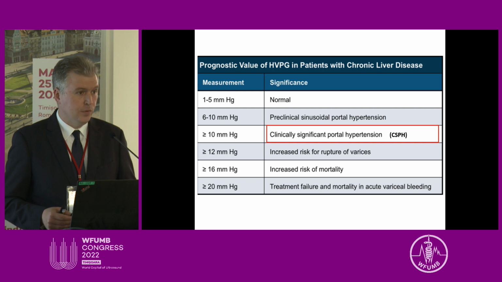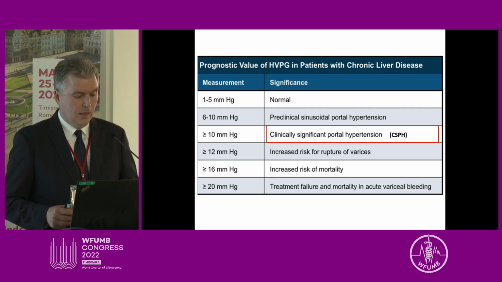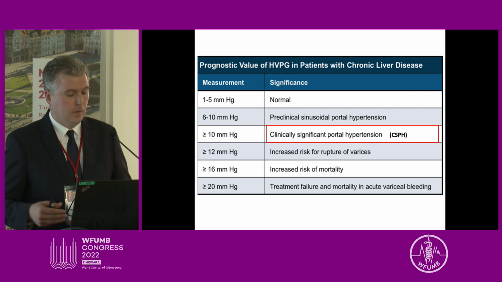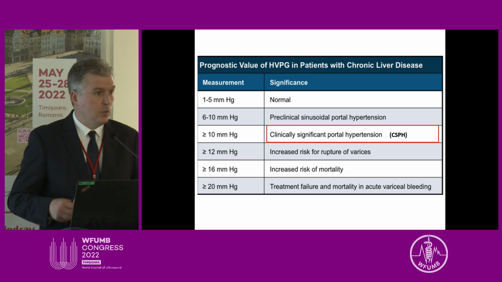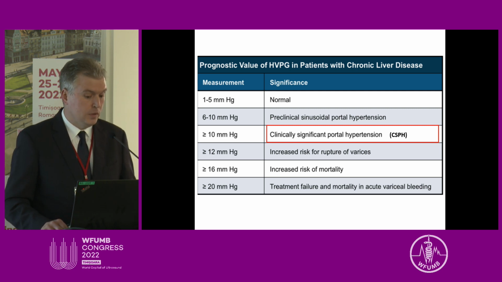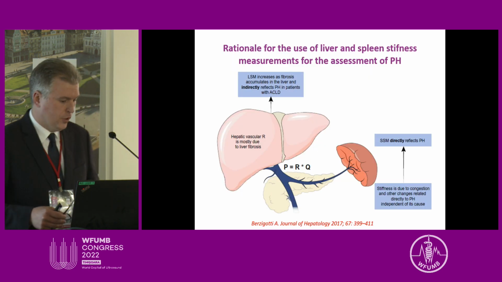And the numerical value of portal pressure as assessed by HVPG is important because it holds prognostic properties. If you have HVPG more than 10 millimeters of mercury, then all major complications of portal hypertension start to develop. And below this threshold, we talk about subclinical portal hypertension. Therefore, it is important to know exactly the numerical value of portal pressure.